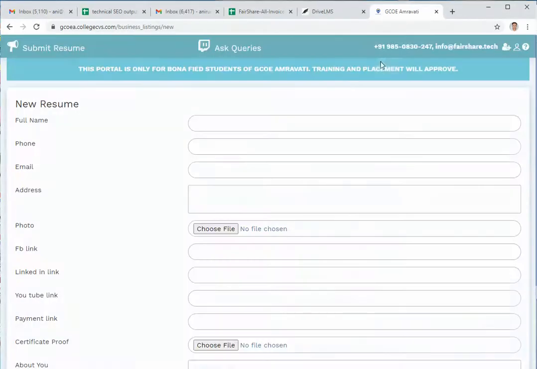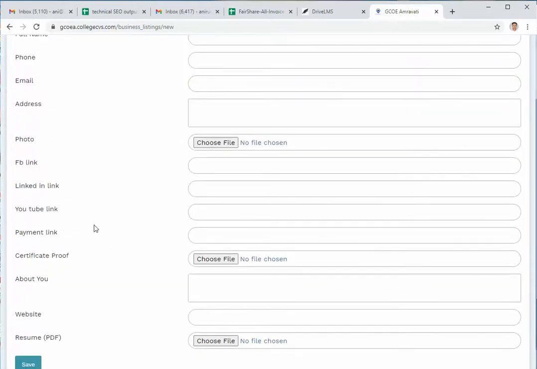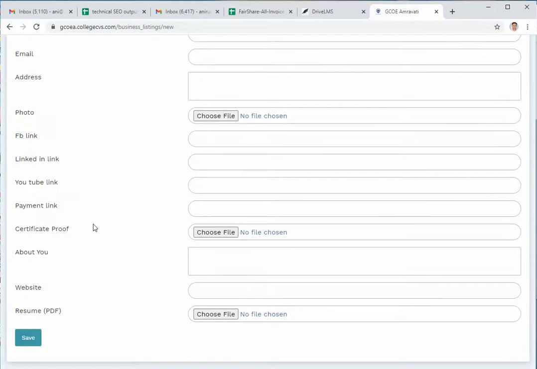If you click here, then you'll see that they can enter full name, phone number, email address, and many other things, including their LinkedIn profile link and certificates. But the most important part here is they can submit the resume in PDF format, and there is no restriction on what that format should be. So they can be as creative as they want, and they can have as many pages in that resume as they would like. Of course, shorter the better.